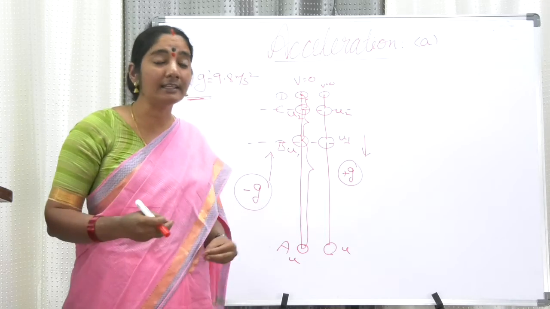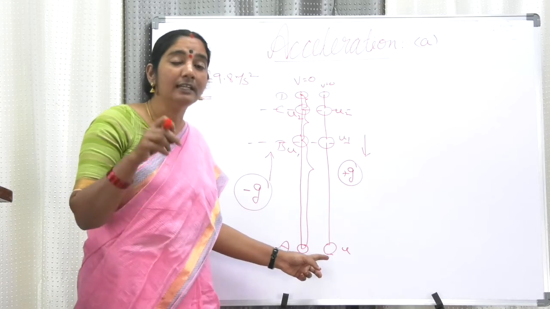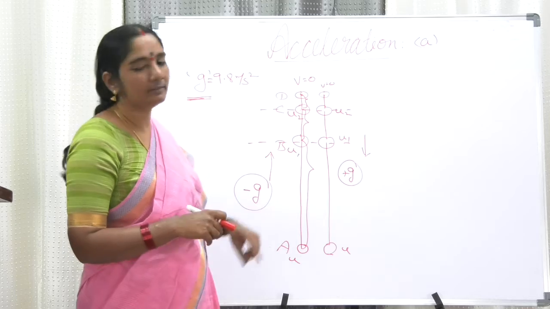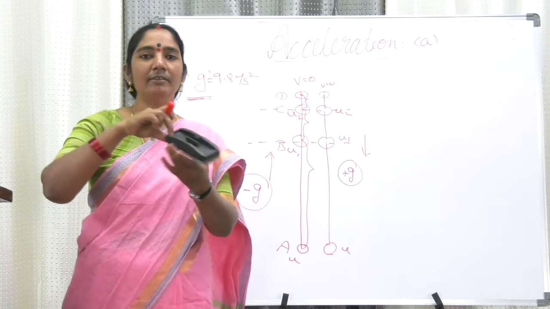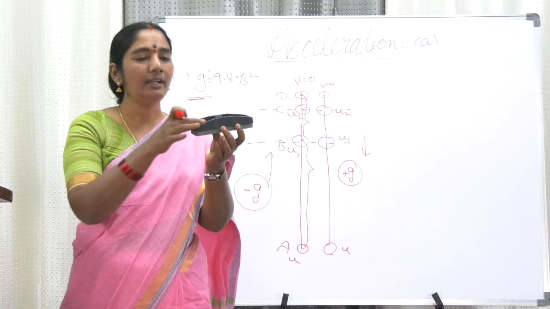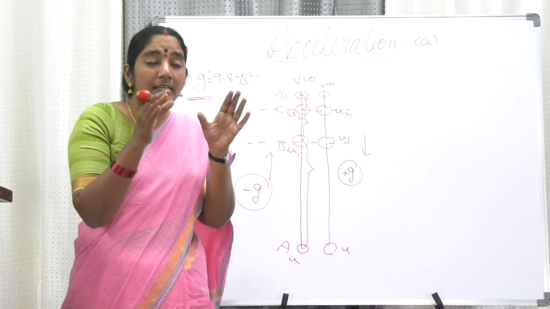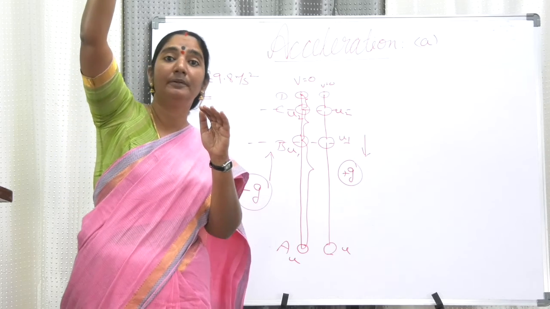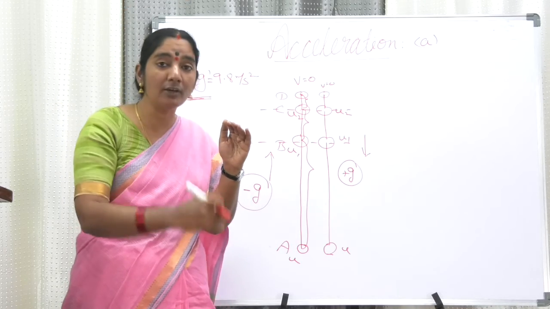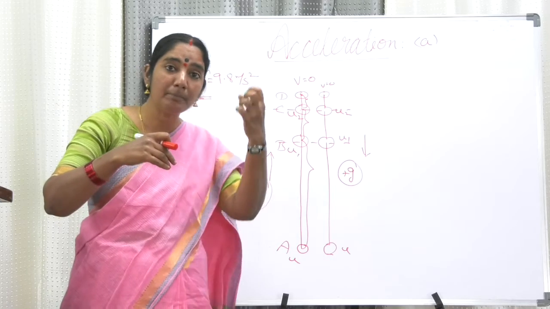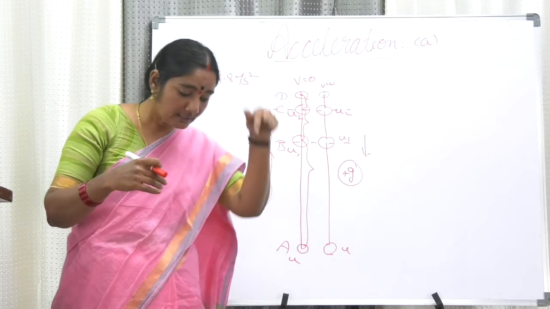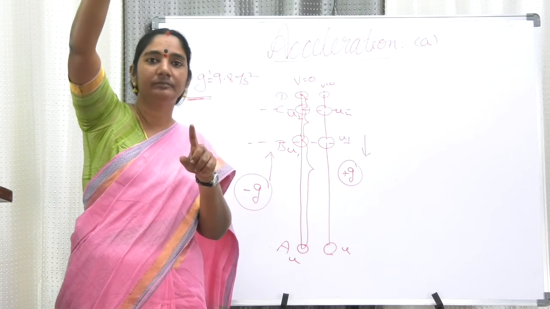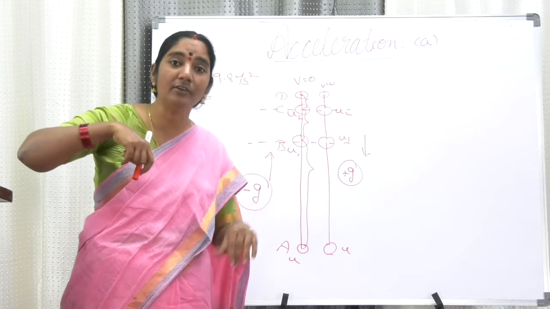This body has acceleration because of some force. That force is nothing but the gravitational force. Something is pulling this body. For example, when I hold something and then leave it, the space above is empty and the space below is empty. It could even go up, but it is not going up, it only comes down, because this body is being pulled with some force in this direction. This kind of force is not there in that direction. That's the reason why this body comes down.